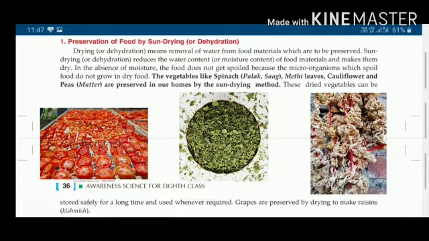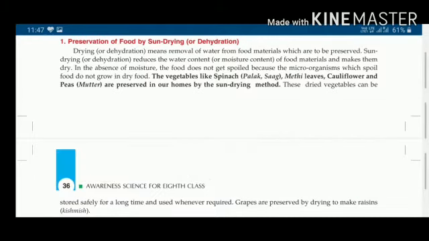The vegetables like spinach, methi leaves, cauliflower and peas are preserved in our homes by the sun drying method. These dried vegetables can be stored safely for a long time and used whenever required. You must have heard about raisins or kishmish, isn't it, children? What are these raisins or kishmish? They are dried grapes. Understand, children?